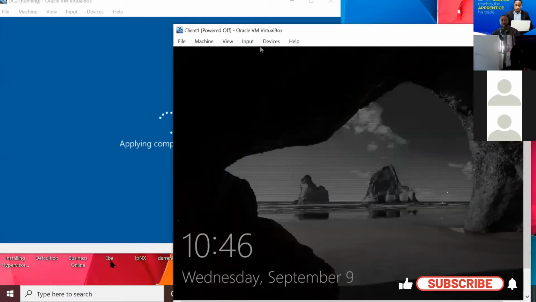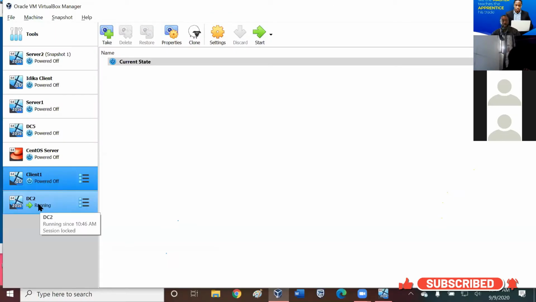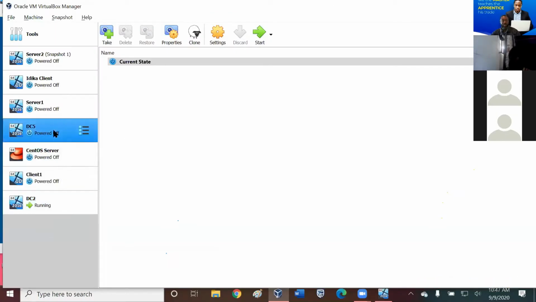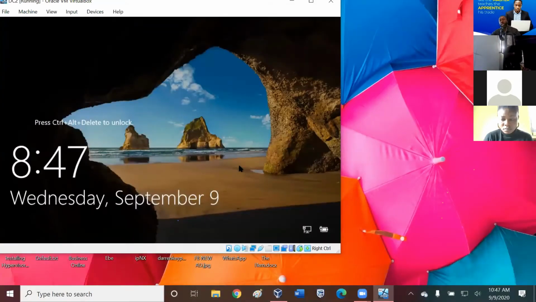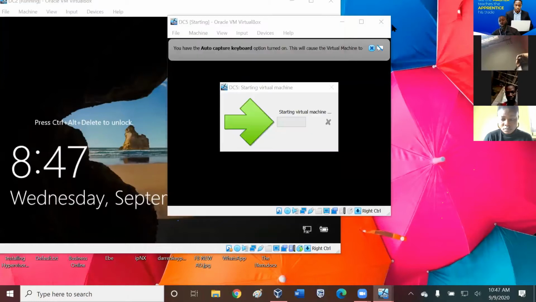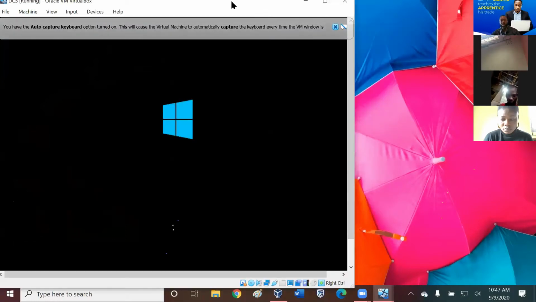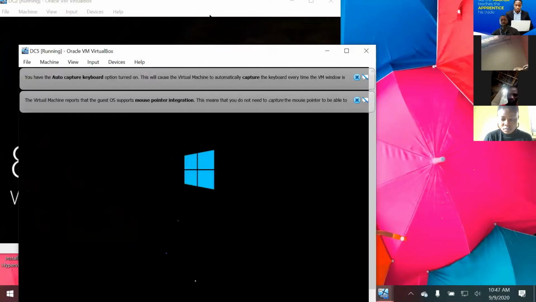I'm not sure I got the third step very much. The third step? Yes. DC2. The third step will be: go ahead and configure and promote the DC2 to domain controller. That's the third step. Go ahead, promote your DC2 domain controller.